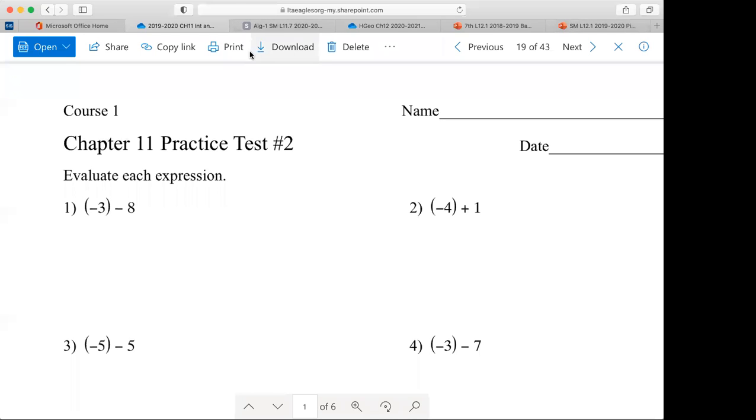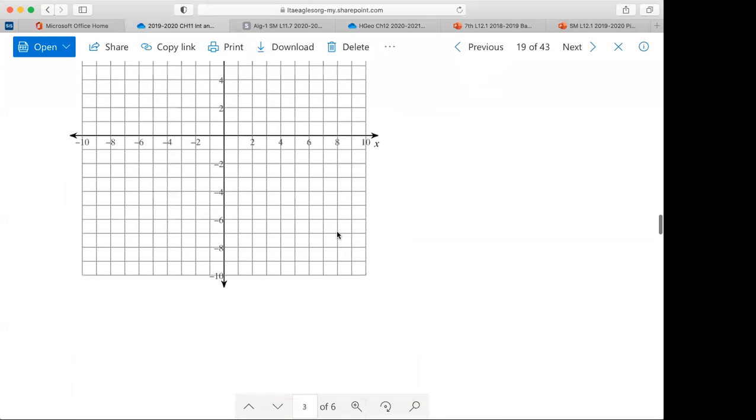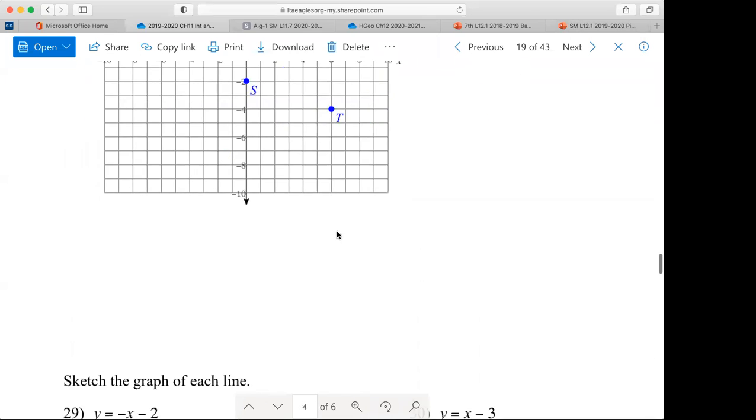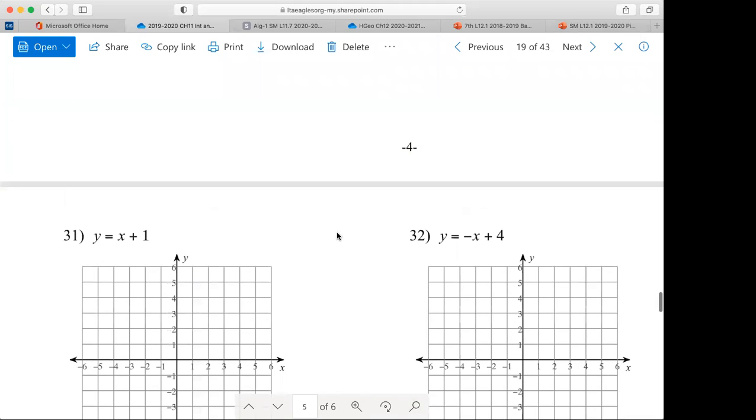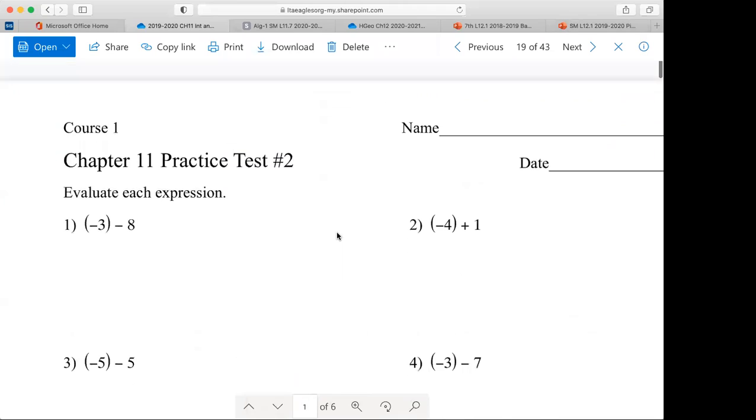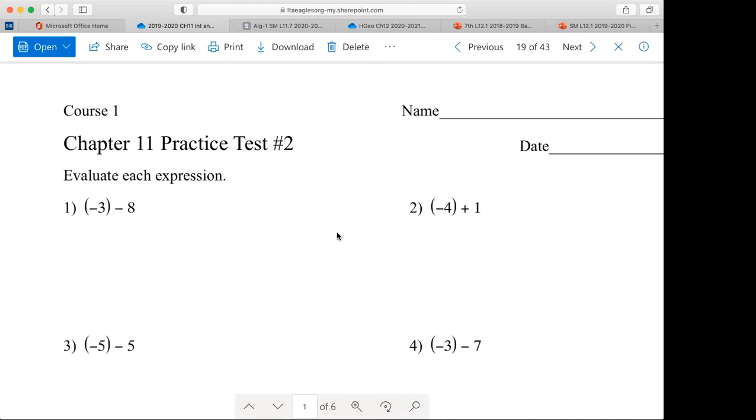All right, here we go. As promised, here is practice test number 2. It is a copy of what the test will look like. It just won't be this many questions. There are 32 questions on this one. There will not be 32 questions on the test. However, the categories will still be the same.